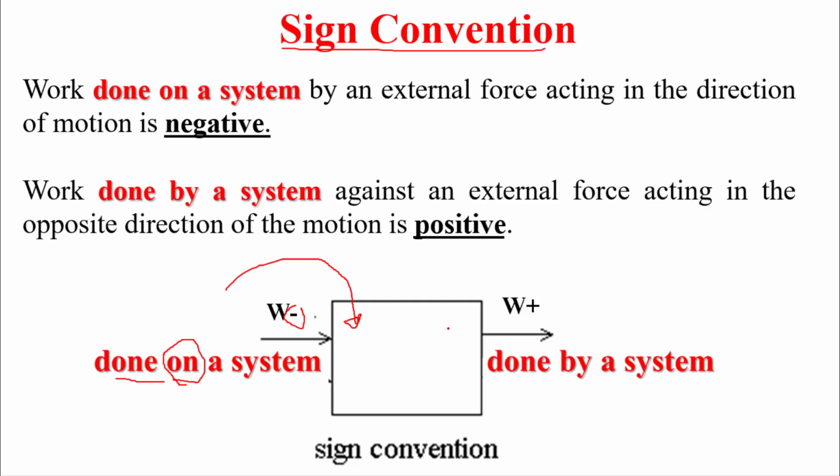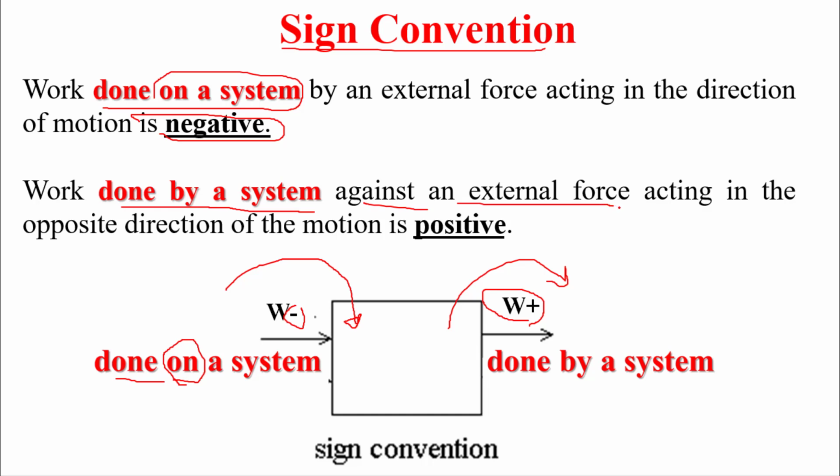If the work is done by the system on the surrounding, then this is a positive quantity. So work done on a system is negative. Work done by the system against an external force or against the surrounding, acting in the opposite direction of the motion, is positive.